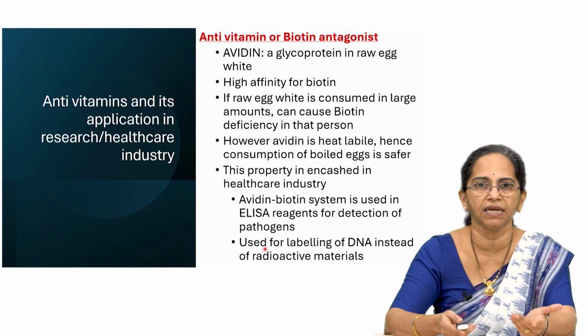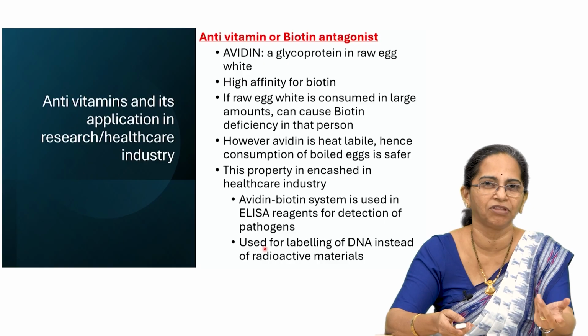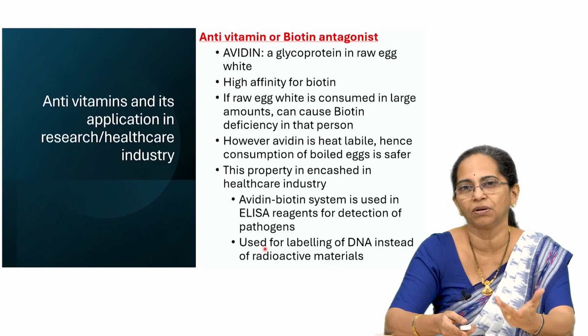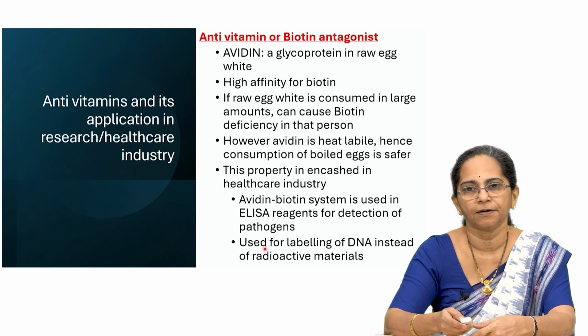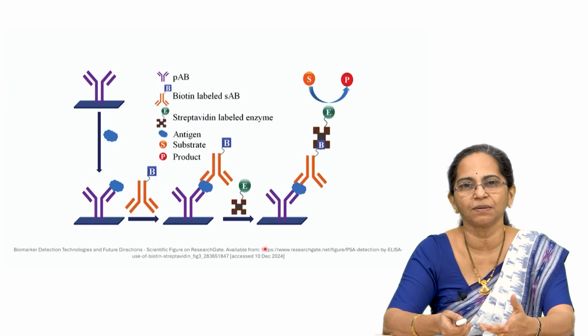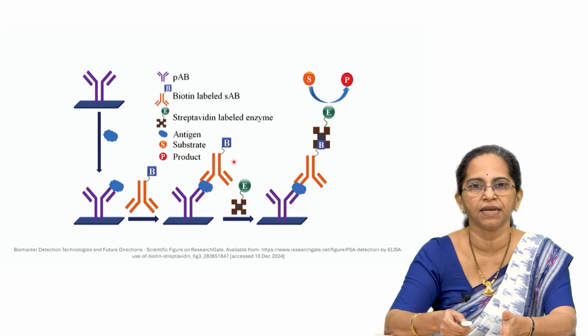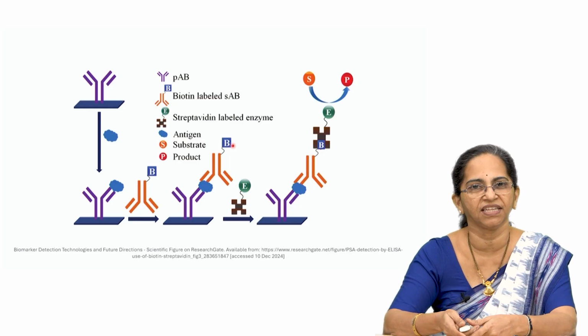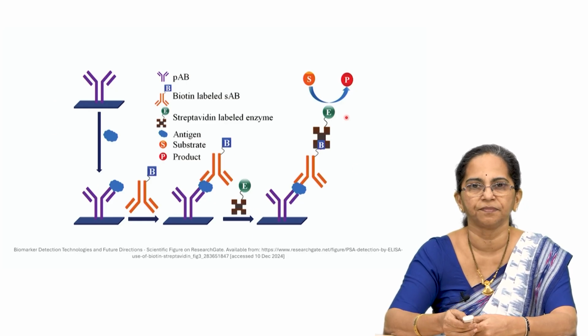Initially, they used to label the DNA for DNA studies with radioactive probes, but we all know that radioactive probes will have their own hazardous effect. So, today they are trying to replace it with this one. So, avidin biotin complex is being used in the labeling of DNA also. So, this is just a picture to show you how avidin and biotin have been used. If you look at the picture here, this is our biotin that has been labeled, and it will be attracted towards the avidin, and this property is being encashed in the ELISA. The entire picture shown here is the functioning of the ELISA kit in detection of a particular antigen.